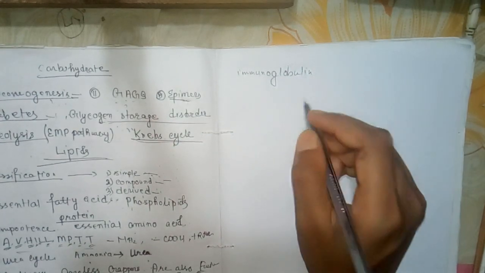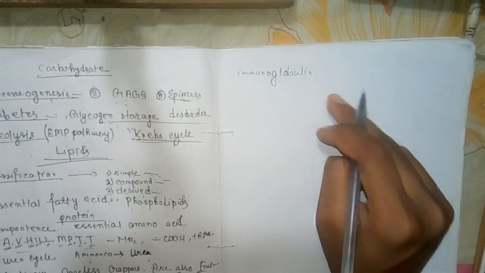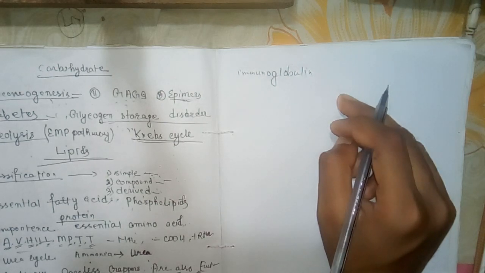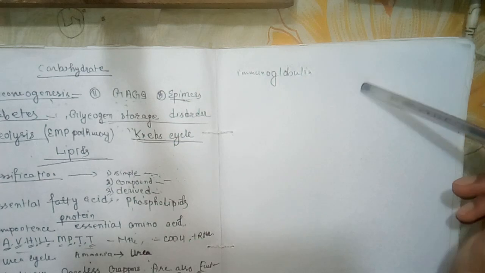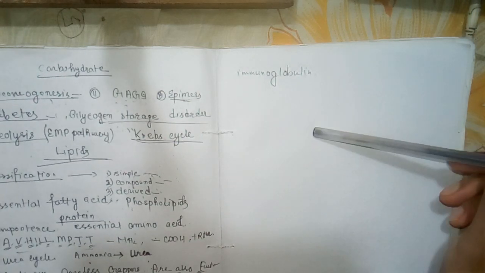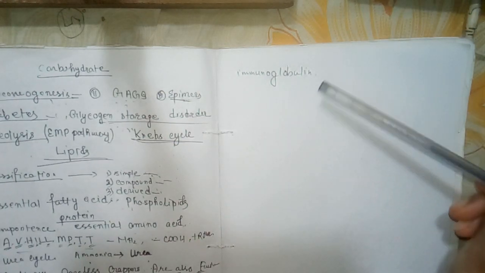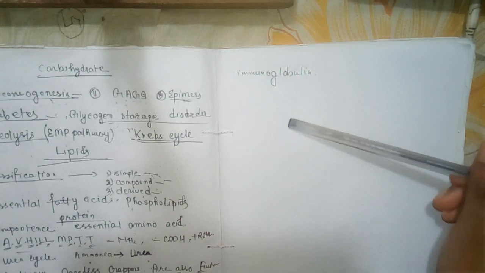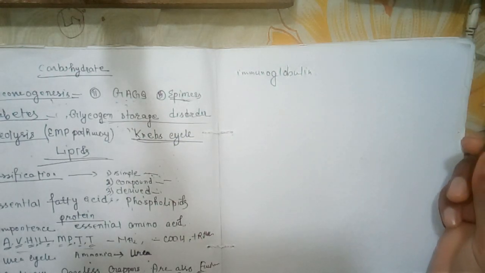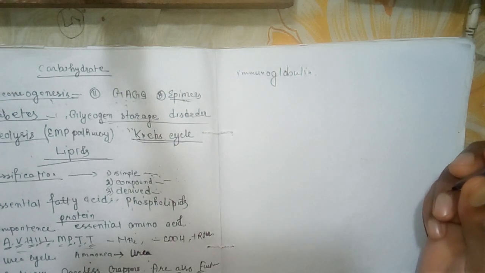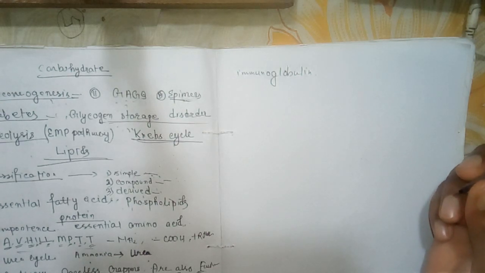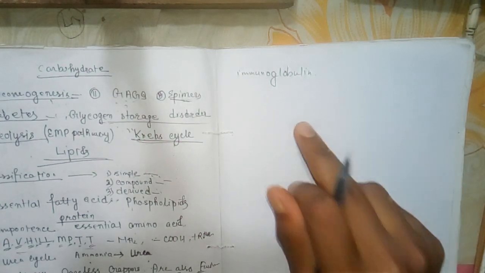Immunoglobulins are glycoprotein molecules that are produced by plasma cells in response to an immunogen, and which function as antibodies. It's a glycoprotein. Basic structure of the immunoglobulin: you have to read the basic structure of the immunoglobulin.